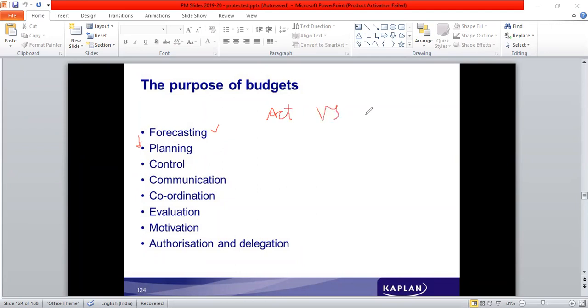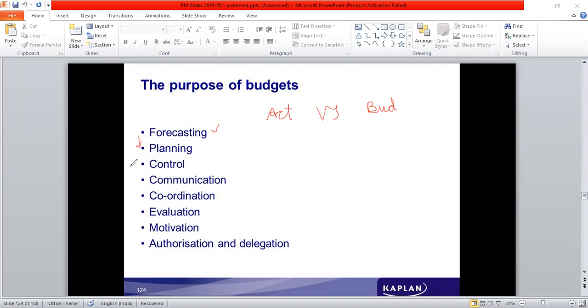When the comparison of actual versus budget is done, if there is a deviation, then measures can be taken to correct the deviations.